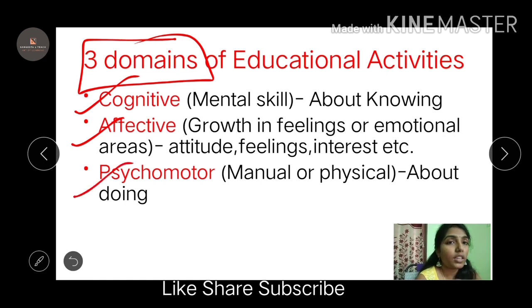What is cognitive? Wherever you see the word cognitive, just link it with your mind. That is mental skill, intellectual thoughts, knowledge-oriented thoughts.